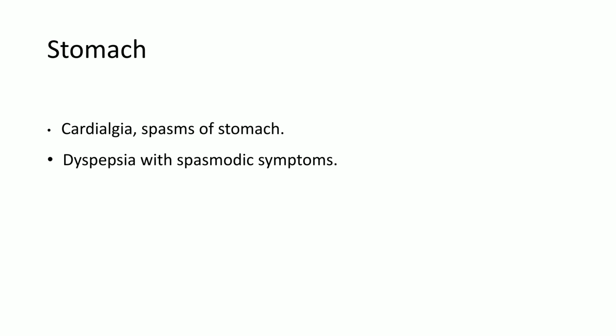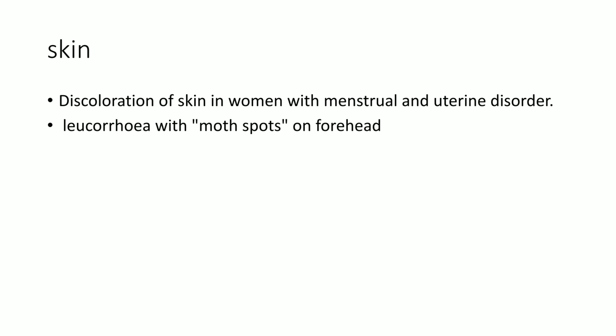And regarding stomach, it is a remedy for cardialgia from spasms of stomach, and also for dyspepsia with spasmodic symptoms. Spasmodic affection is important in case of colophyllum. Then skin symptoms, that is discoloration of skin in women with menstrual and uterine disorders.